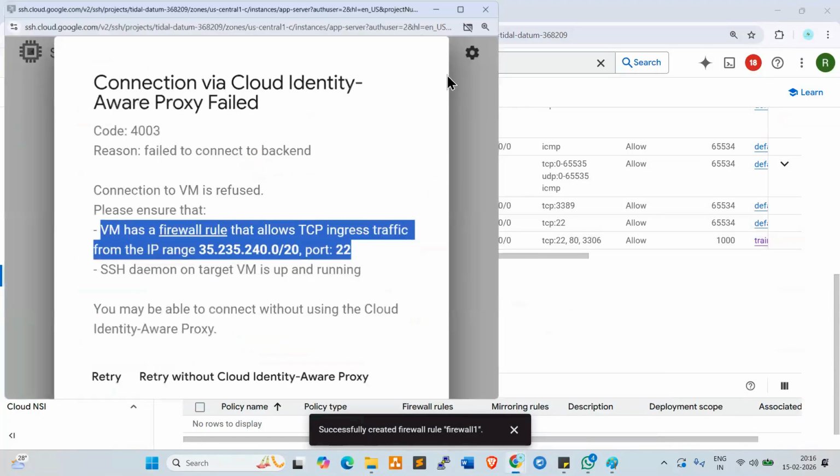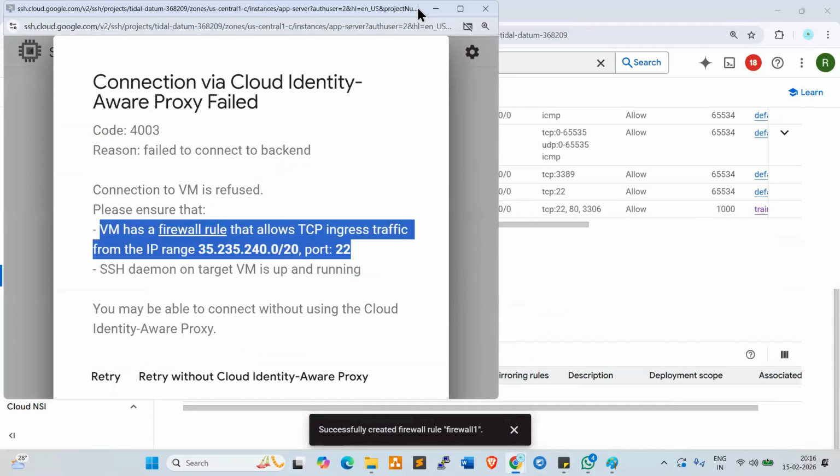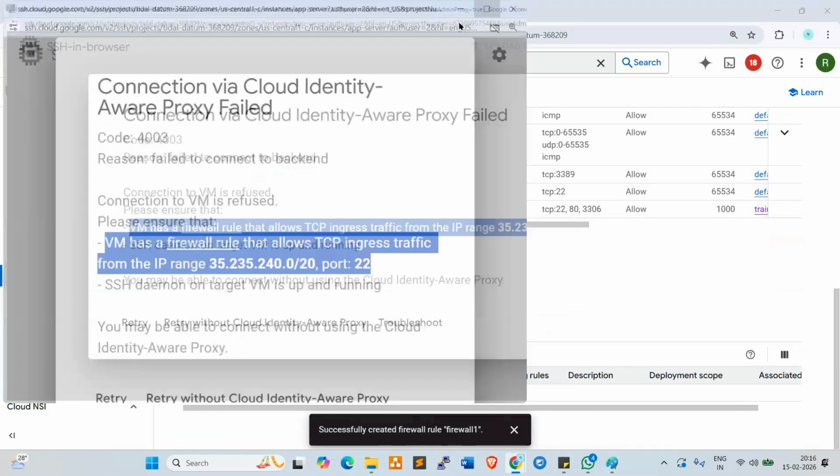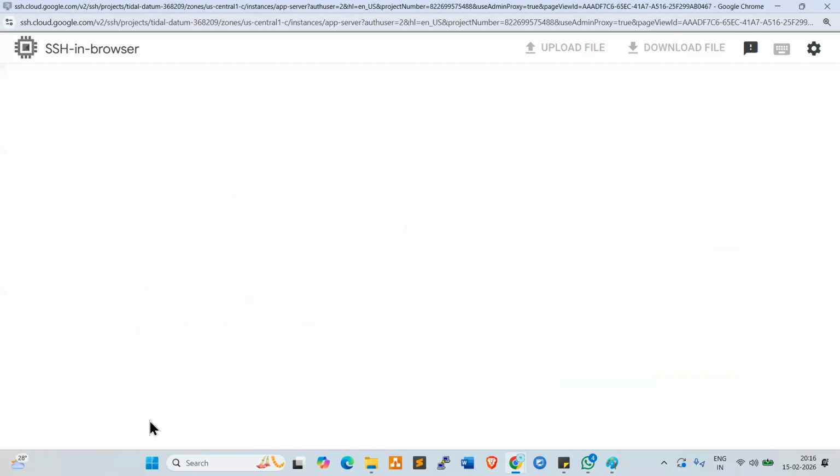Let me check. Let me try this. Whether they are able to connect or not. So this is, yeah, not connecting, right? Click on retry. This will be connected.